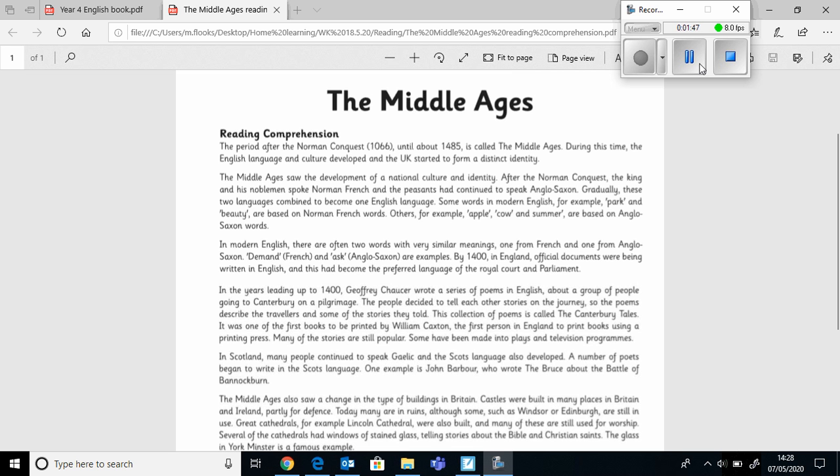In Scotland, many people continued to speak Gaelic, and the Scots language also developed. A number of poets began to write in the Scots language. One example is John Barbour, who wrote The Bruce and the Battle of Bannockburn.